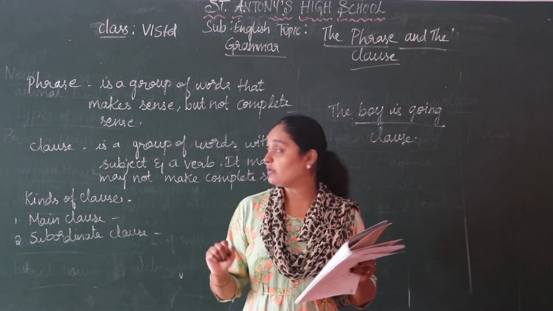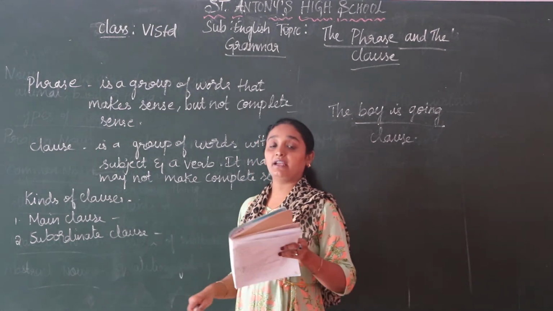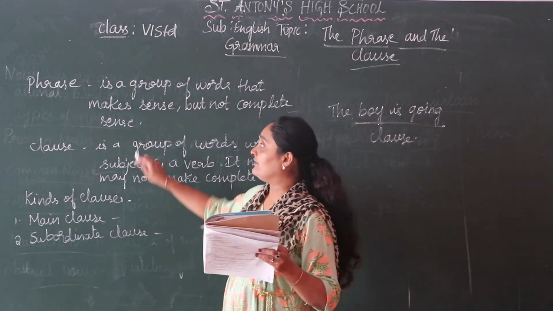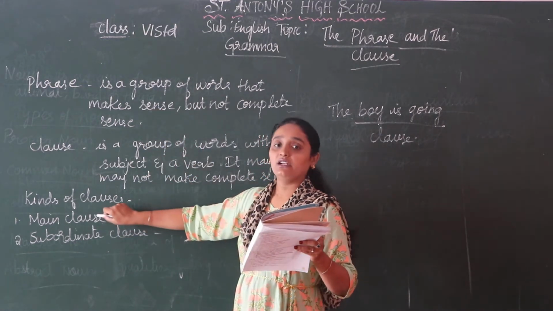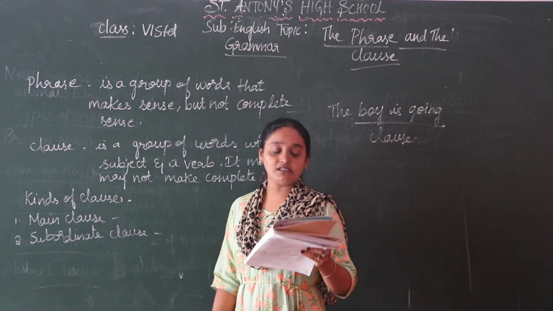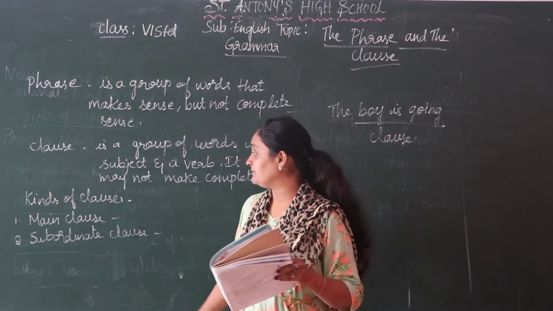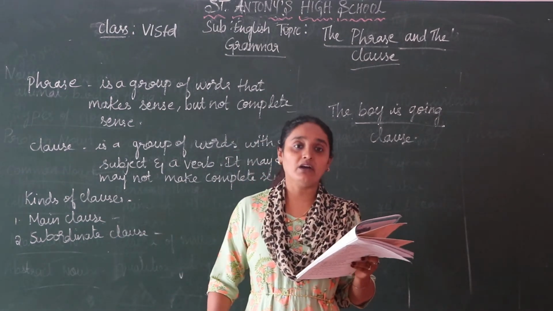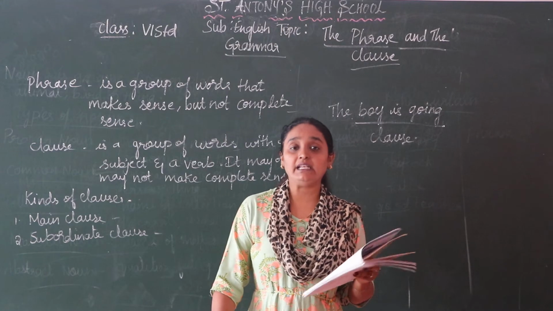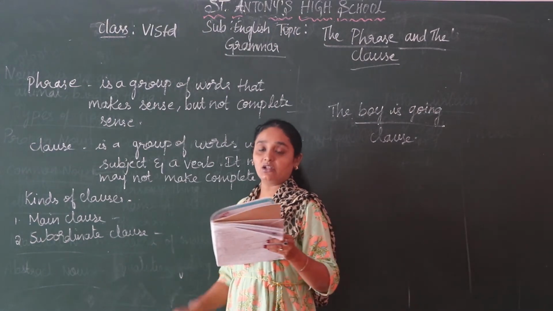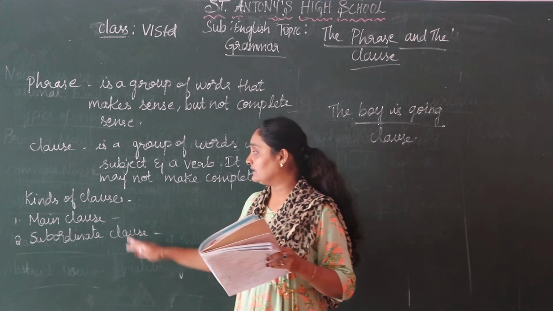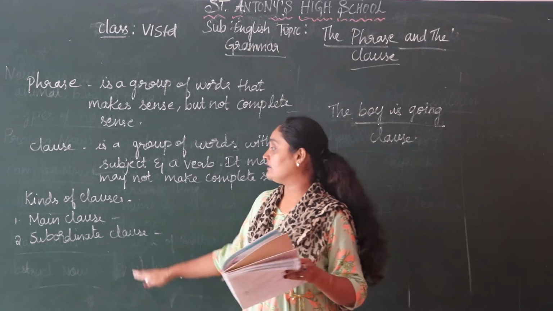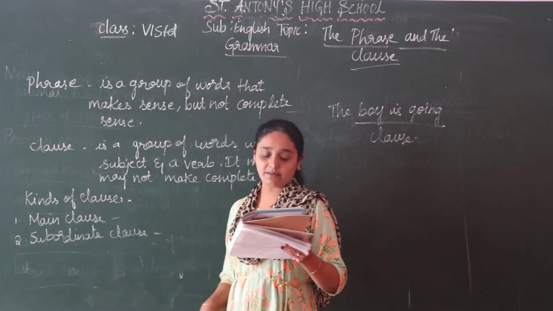Understood children? Next you have the kinds of clauses. Here we studied phrase and clause. Now we have kinds of clauses. There are two types of clauses, main clause and subordinate clause. Main clause is also known as principal clause or independent clause. Subordinate clause is also known as dependent clause.